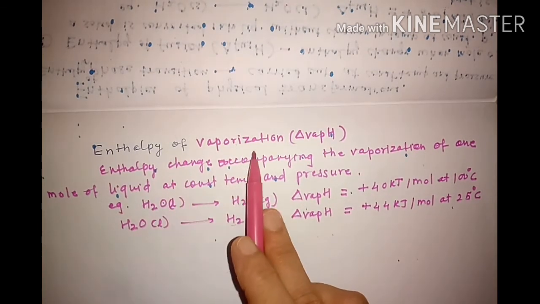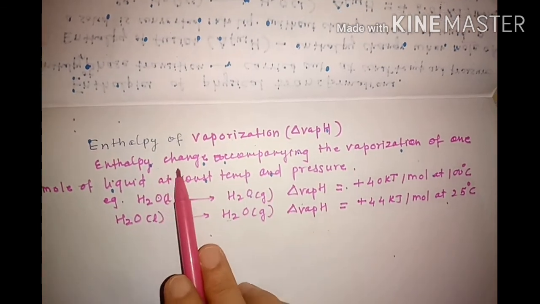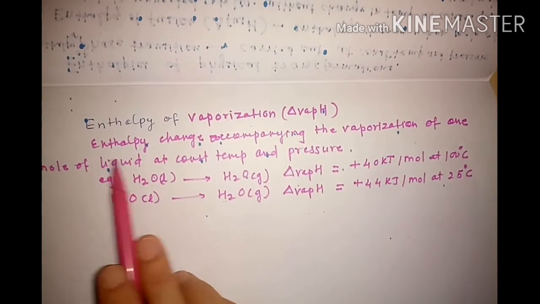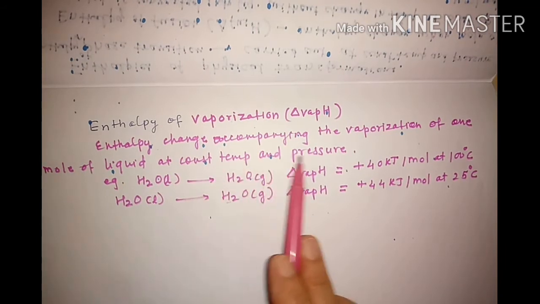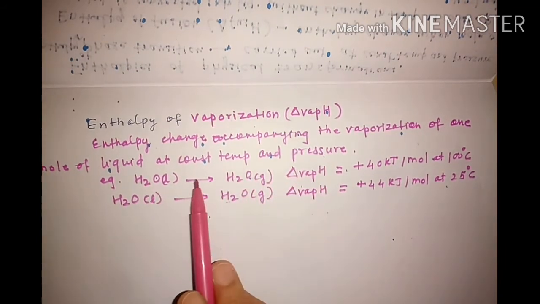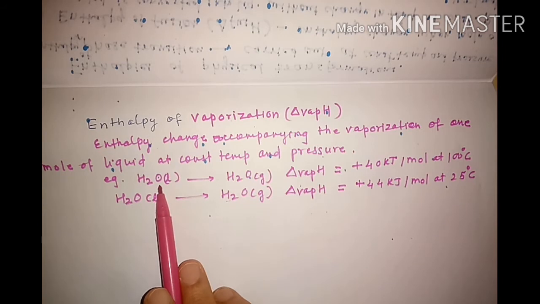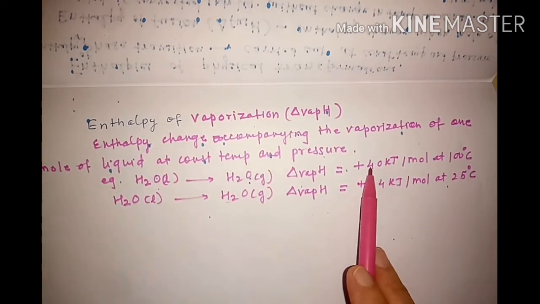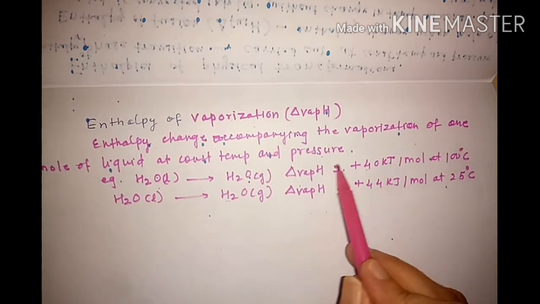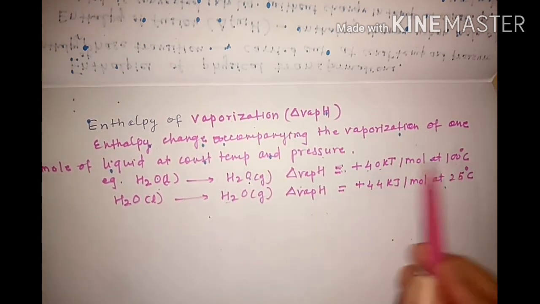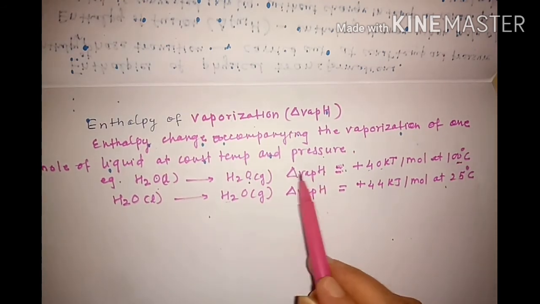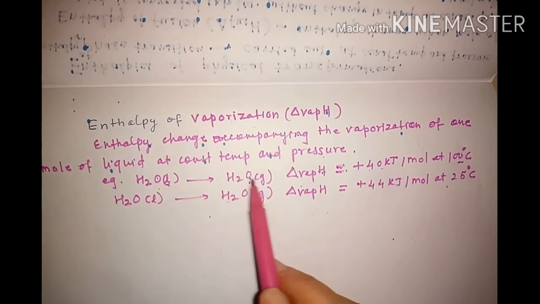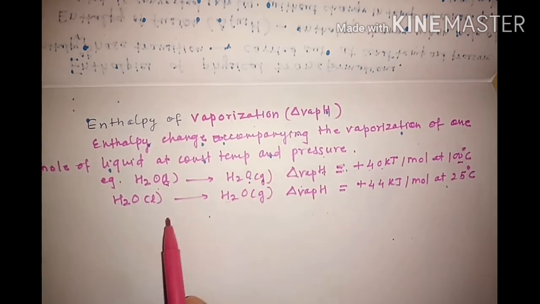Okay, so enthalpy of vaporization is nothing but the enthalpy change accompanying the vaporization of 1 mole of liquid at constant temperature and pressure. A very simple example: you can take liquid water, which is converted into water vapor when we supply this much amount of heat at 100 degrees Celsius. So this is the enthalpy of vaporization which is needed for conversion of liquid water into a gaseous phase.